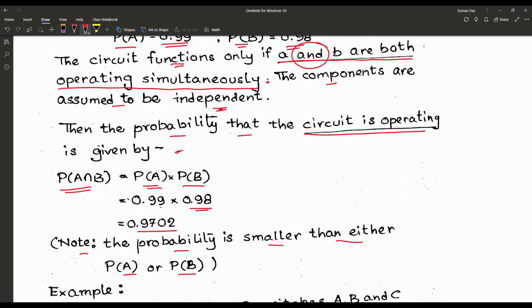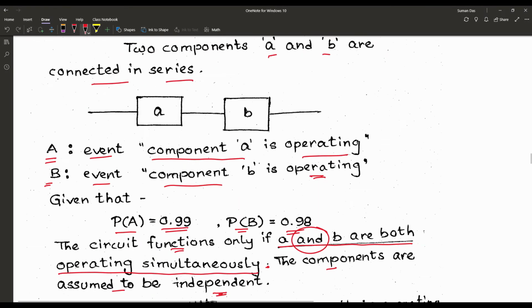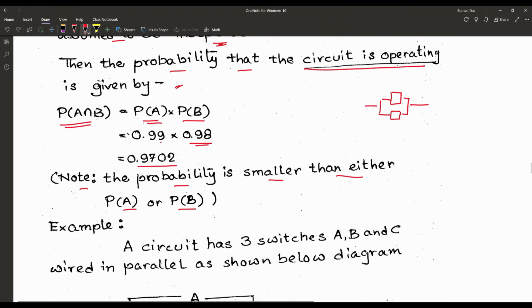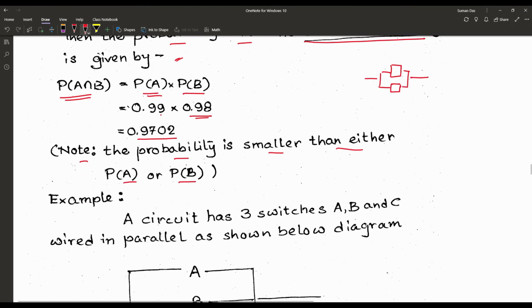When we were discussing the mutually exclusive events and the addition law, there was a circuit diagram in parallel, and there we found that the final result was better than any other component individually. But here the operation is in series. So that is the difference why in the household we particularly use the parallel circuit switching.